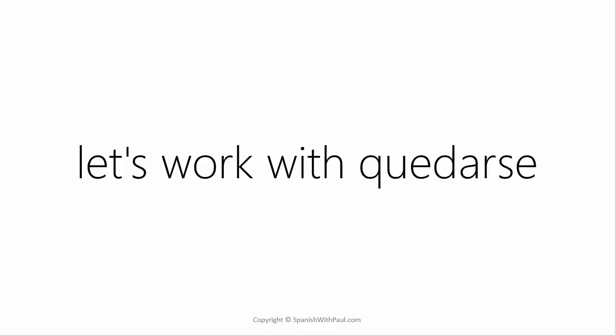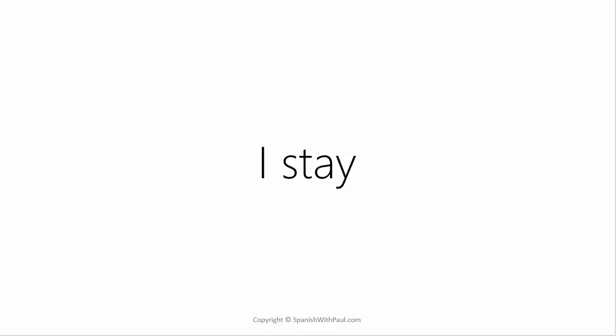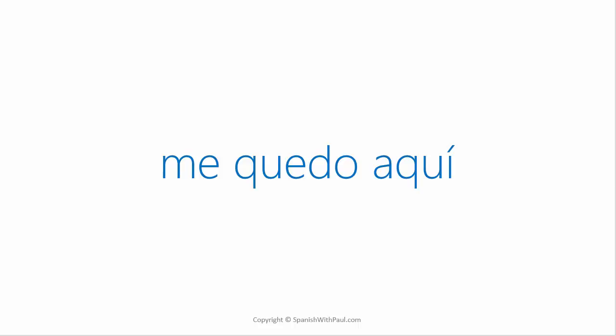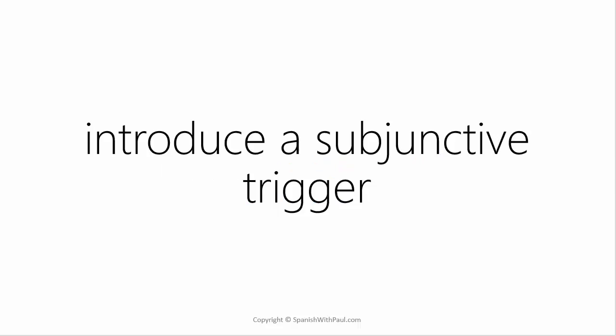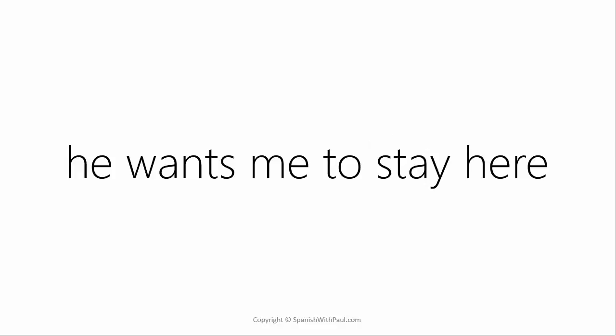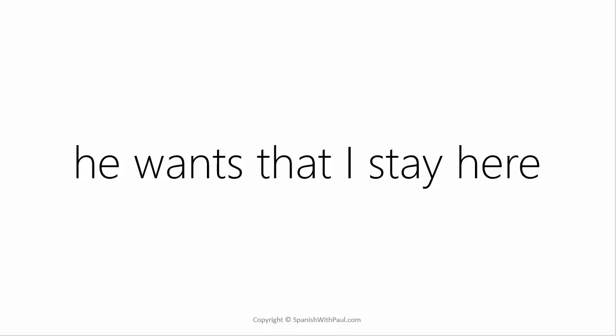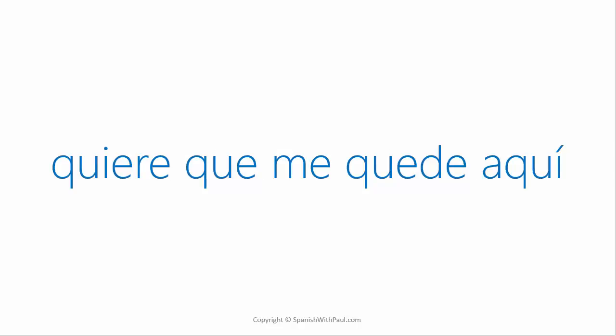Let's work a bit more with quedarse. First of all, how would you say I stay? Me quedo. I stay here. Me quedo aquí. Now let's introduce a subjunctive trigger. He wants me to stay here. Firstly, how would you rephrase that? It becomes, he wants that I stay here. Now try to say that in Spanish. Quiere que me quede aquí.